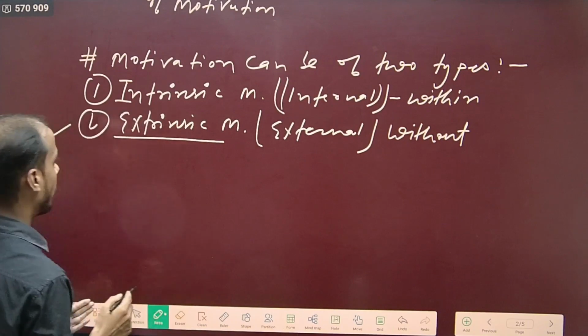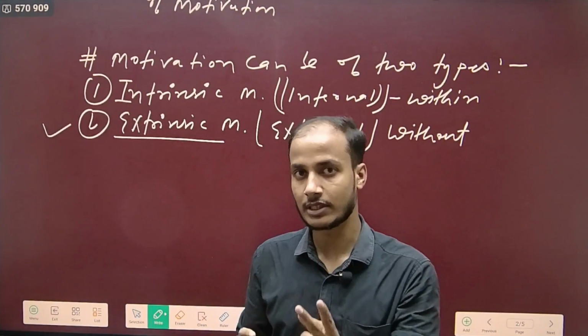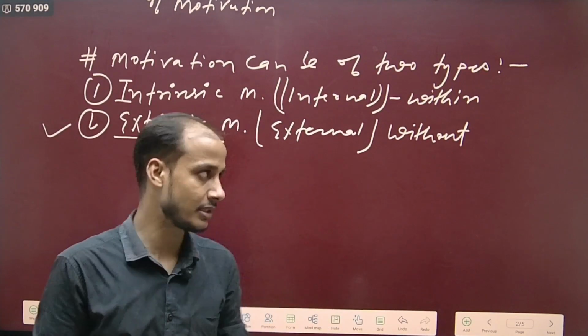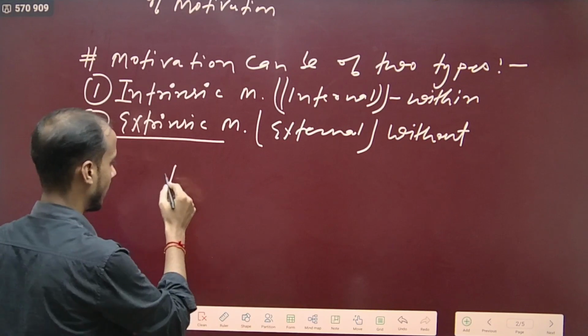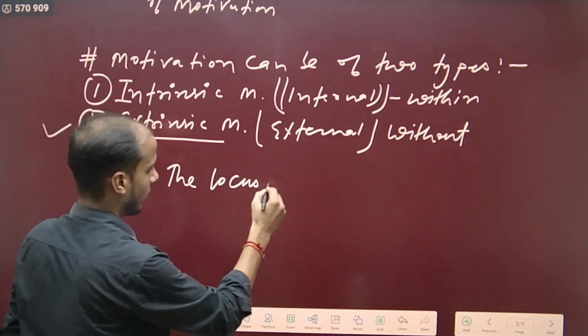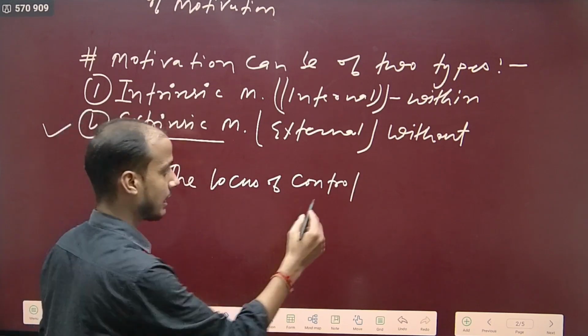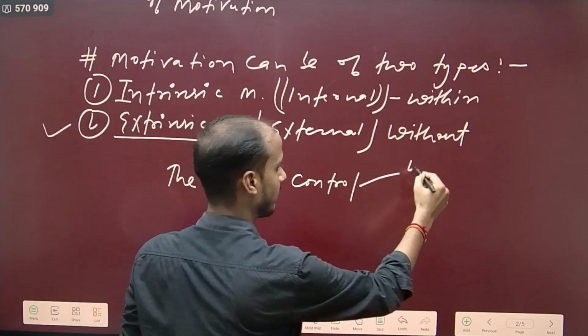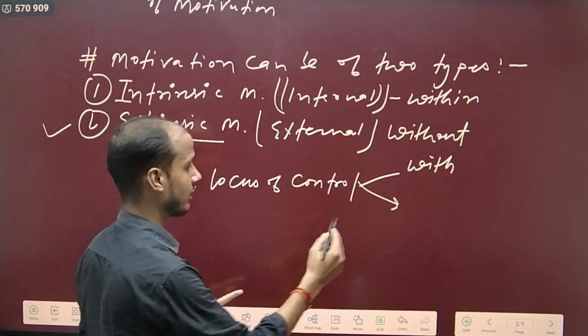So I hope you have understood the types of motivation. Motivation is of two types, intrinsic and extrinsic. Two things you should always remember about the locus of control. The locus of control in intrinsic motivation is within, and in extrinsic motivation it is without.